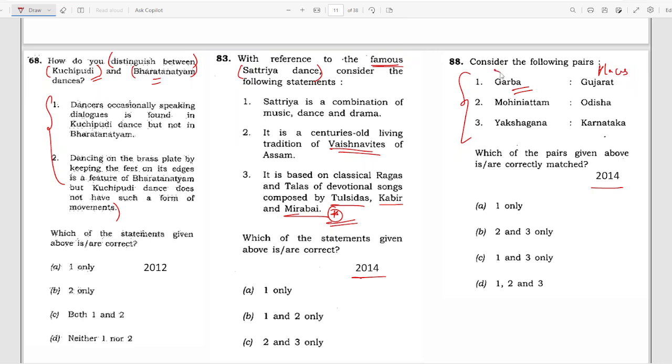What is this? What is Garba? What is Mohiniyattam? What is Yakshagana? How do they differ? And in which places are they famous? So these kinds of questions are important.